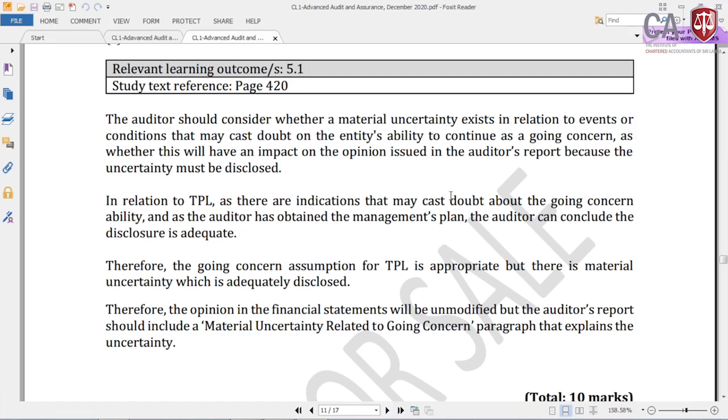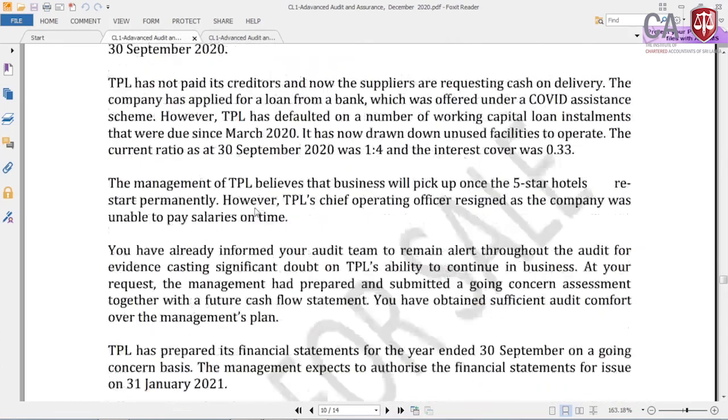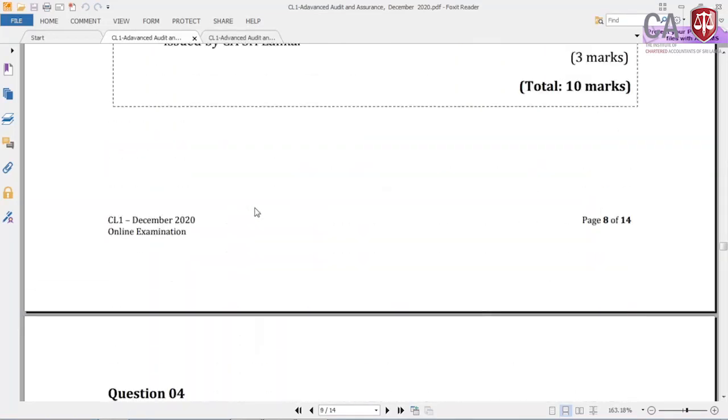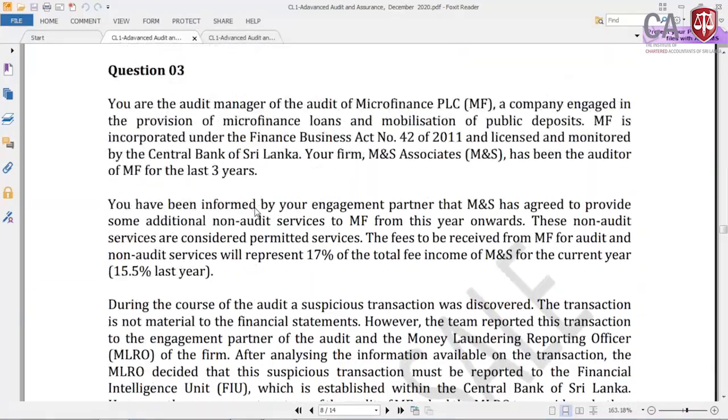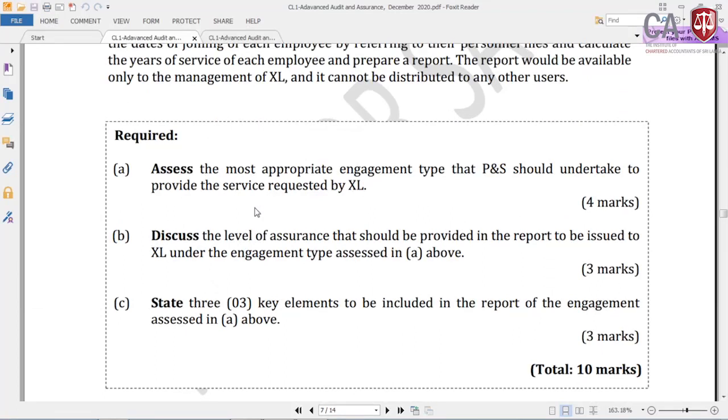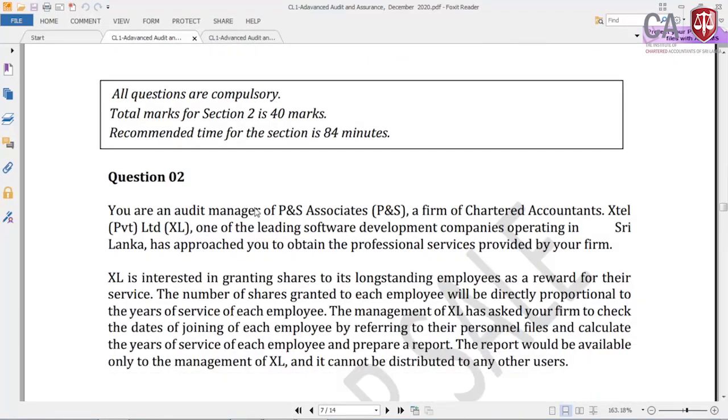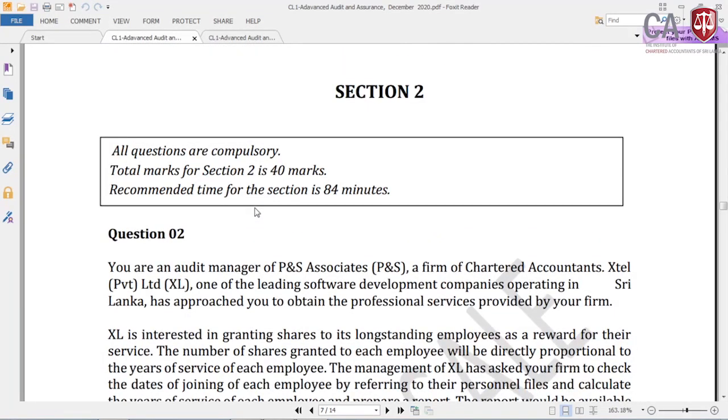Right. So now I am going to the next question. Question number 2, that means question number 1 of section 2. That is a very simple question, not that difficult, as I told you at the beginning. These questions in section 2 are not that difficult if you properly address them, because they are not like MCQs or long case scenarios.